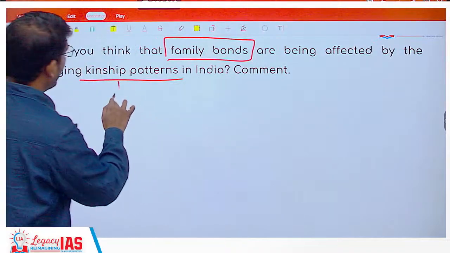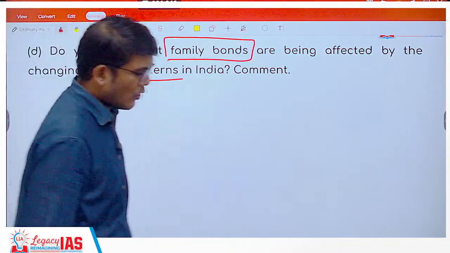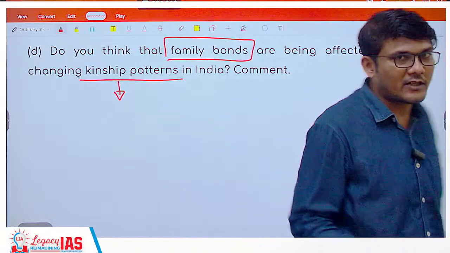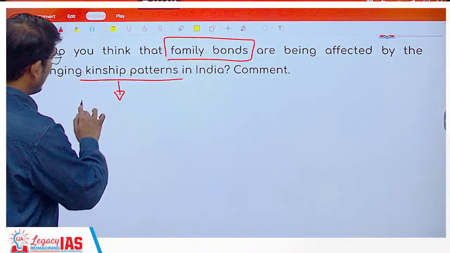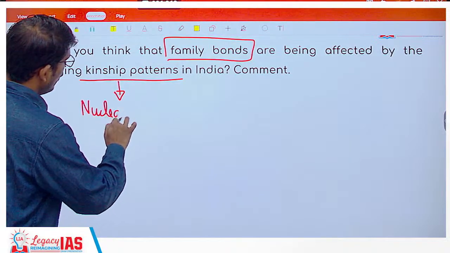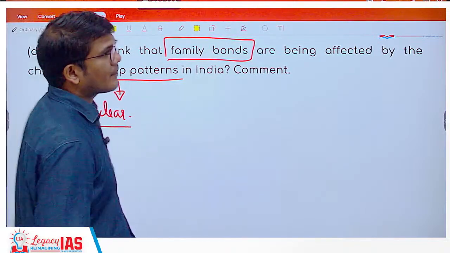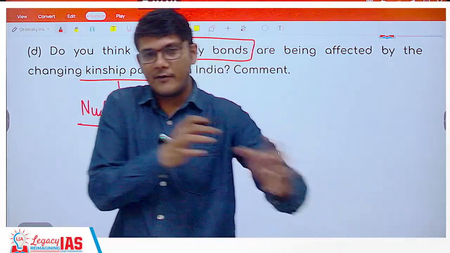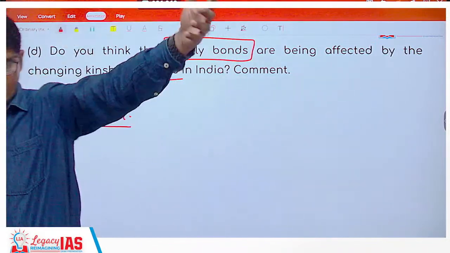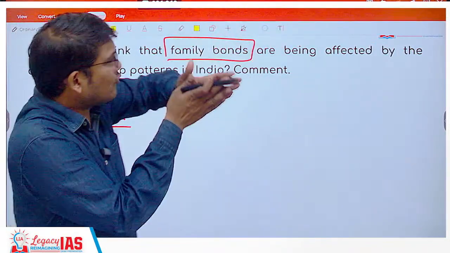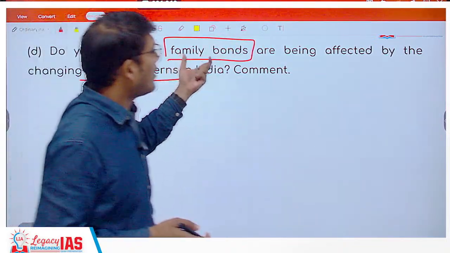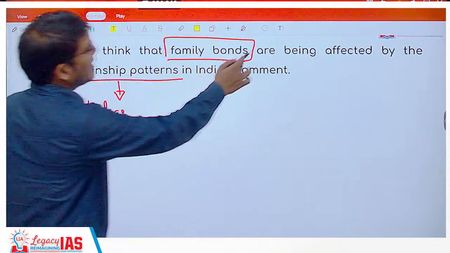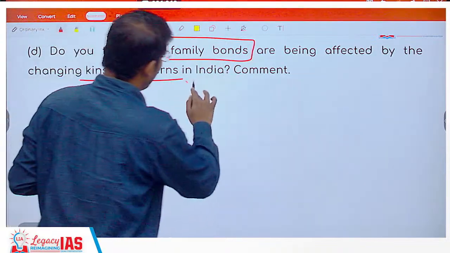So what different kinds of kinship patterns, kinship system, marriages, family, all these things are a part of the kinship system. Now you find prevalence of the nuclear family. When a nuclear family is there, the husband and wife are living separately from their parents, right? So there is already a disconnect, there is already a breakage of this bond. So has that been affected or not? Yes, that has been affected.